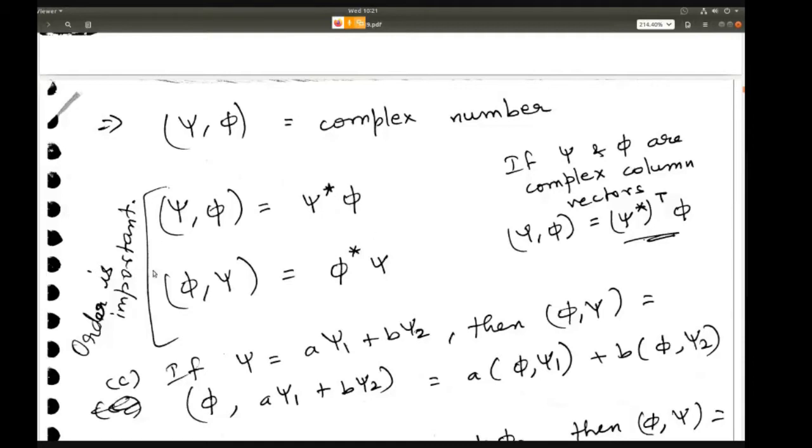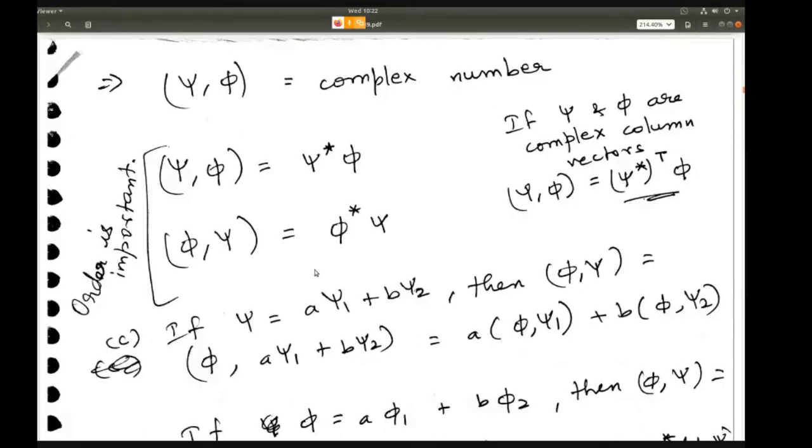But the point is that the order is important, just like in any matrix multiplication. All the concepts of vectors and matrices apply here. When you multiply two matrices, order is important; similarly here. So the scalar product of psi phi is not the same as the scalar product of phi psi. You have to remember that.